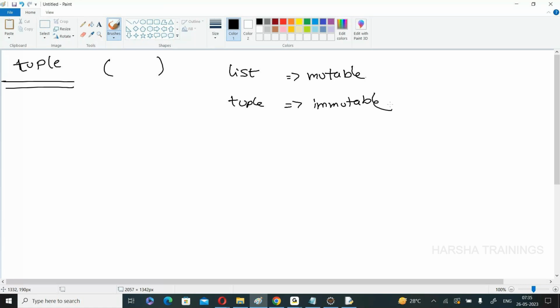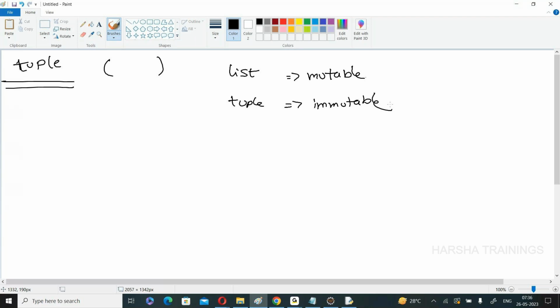Suppose you need a structure that is similar to list. For example, in my program, my concept is to store some set of elements. Then you have two choices. One choice is you can place the elements in the list or you can place the elements in the tuple, but which one you prefer depends upon your logic. If I want immutable, that is no need to modify after creation, go to tuple. If you want to modify, go to list.